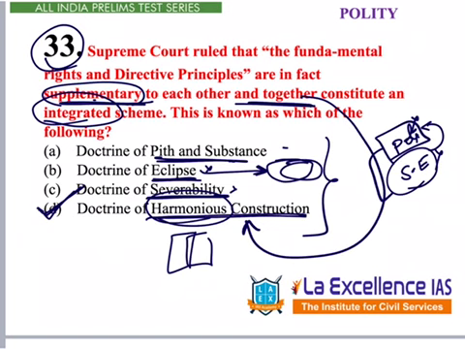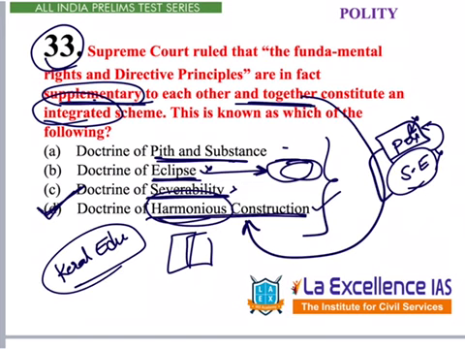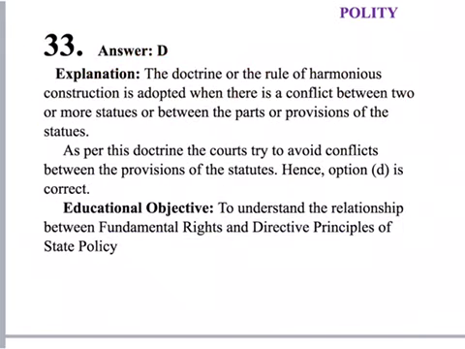In fact, Supreme Court in the Kerala Education Bill case and Minerva Mills case, in these two cases have told that doctrine of harmonious construction between fundamental rights and DPSP is applicable. So here in the explanation, the meaning of this doctrine of harmonious construction is mentioned.